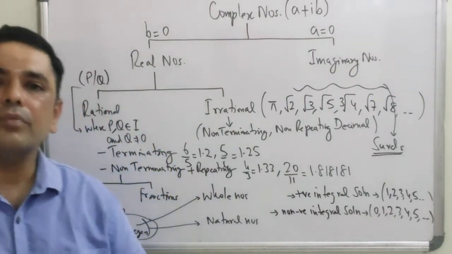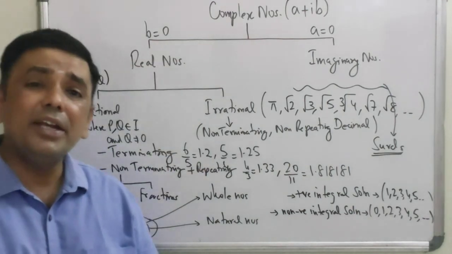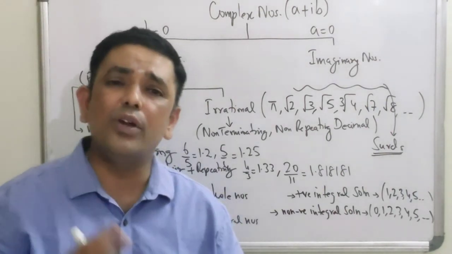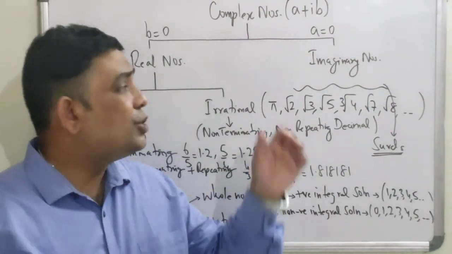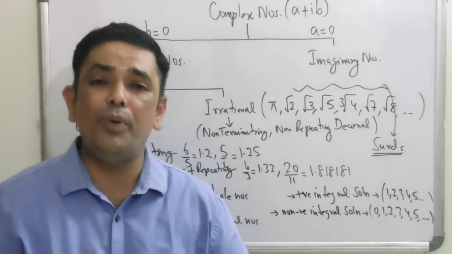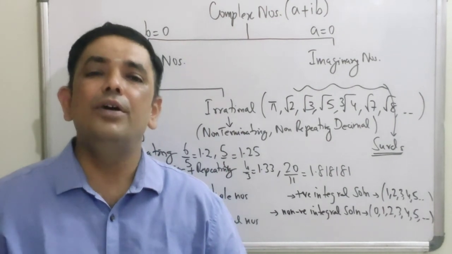Alright. So starting from complex numbers and coming down to whole numbers and natural numbers towards the end, this is what is called as the number system tree, and this happens to be our basic introduction to the topic of numbers.